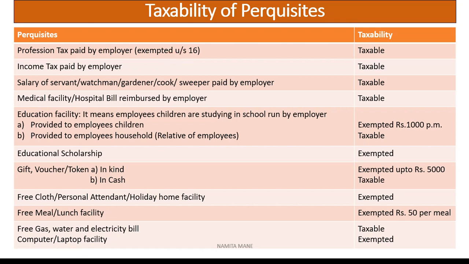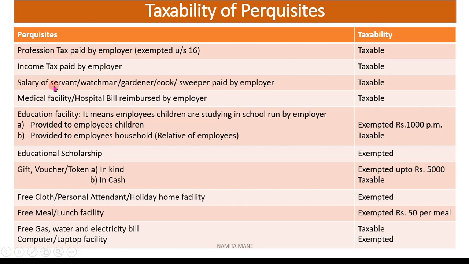Section 16 is what? Deduction. So if the profession tax is paid by the employer, it will be exempted under section 16, and this will be taxable. Then income tax paid by the employer will be taxable.